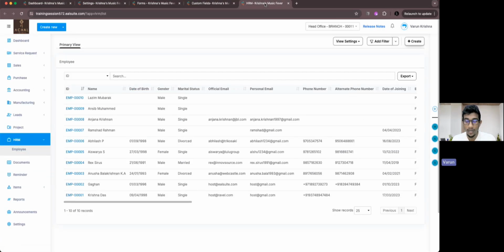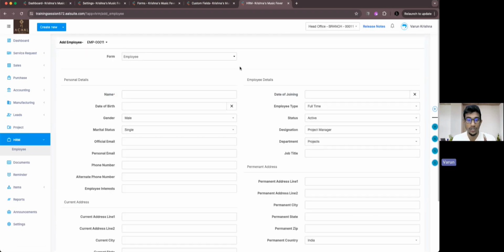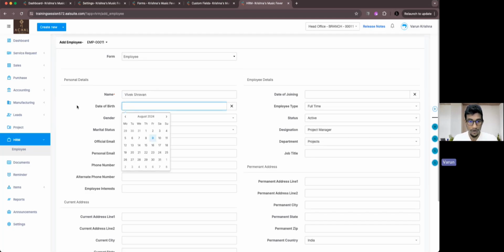We'll move into HRM, into employees. We'll create a new tab here and start the creation process. So employee here, we'll go with a new name, Vivek Shravan. The date of birth, we can go back to 1990, March 9th.